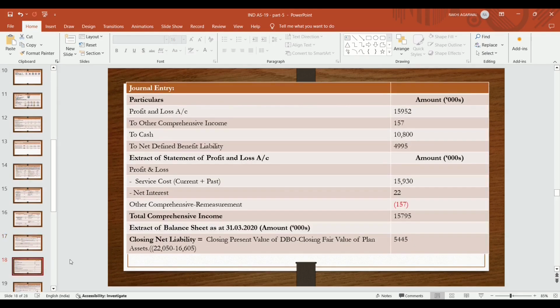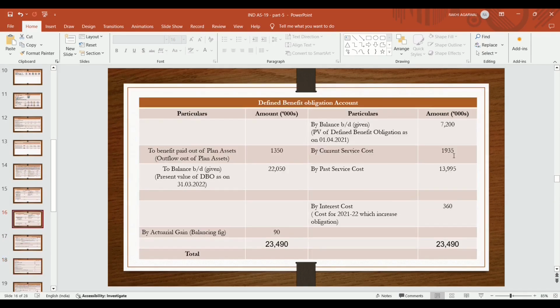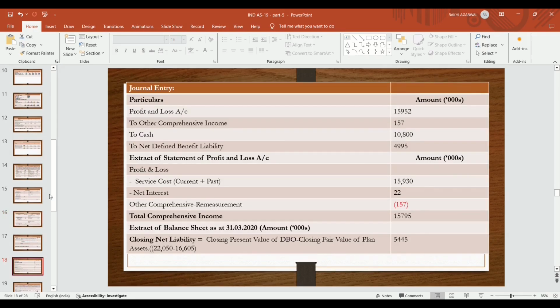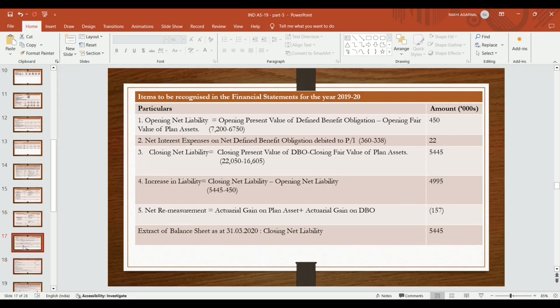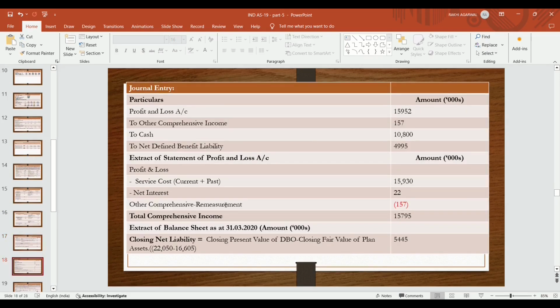Extract of balance sheet as on 31st, that is closing net liability becomes 5,445. Now how we will pass a journal entry? Service cost is current service cost plus past service cost, 1,935 plus past service cost becomes 13,995. The current service cost and past service cost will go to the profit and loss account. Interest expenses will go, which you have here as net interest expenses, that is 22. In OCI will go actuarial gain, that is 157. These are the expenses. In OCI your 157 is the gain. That is why I had put it in a bracket, because gain on expenses, so the differential amount goes to total comprehensive income. Plus minus you do, it is 15,795.